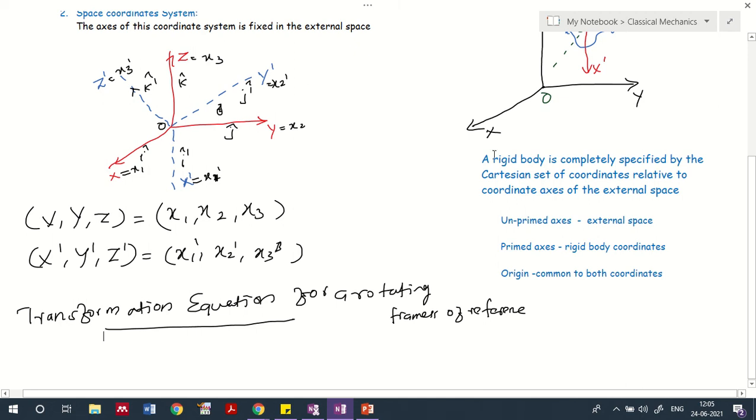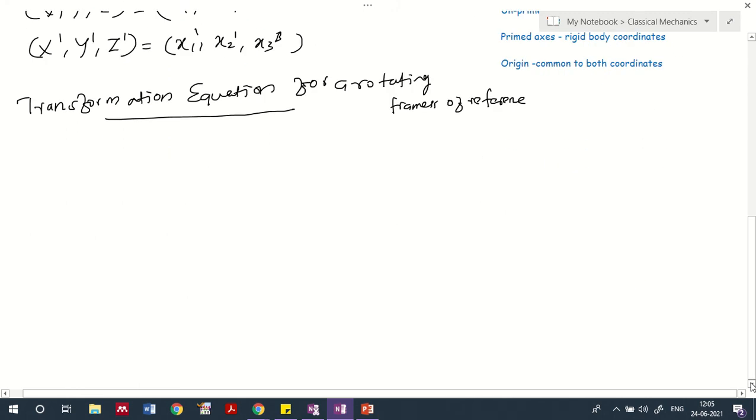For that we need to derive a relation between the unprimed and primed coordinate systems. For that, we consider a term you may be familiar with, the direction cosines. We'll consider that the origin is the same for both cases. Both x dash, y dash, z dash and x, y, z have the same origin. And now we consider the direction cosine between them.